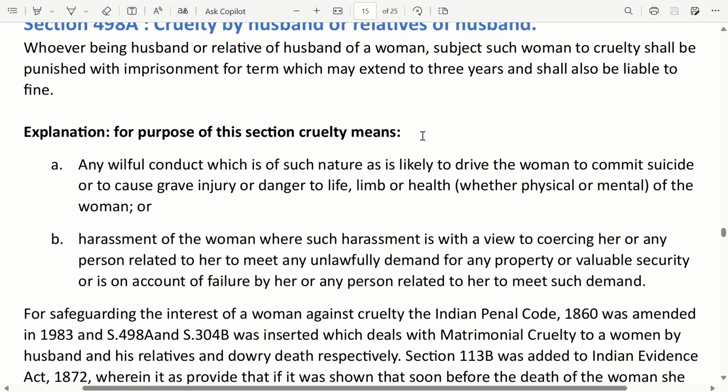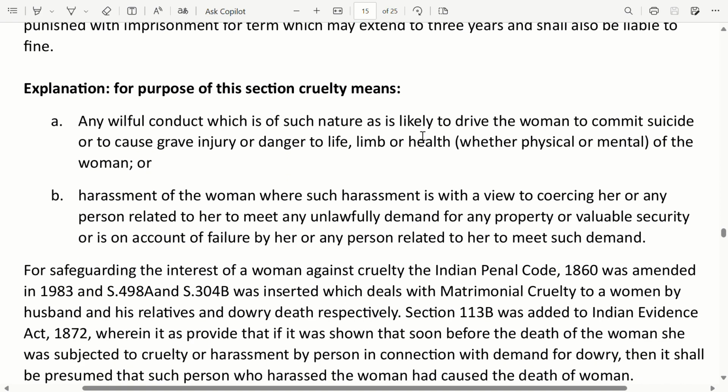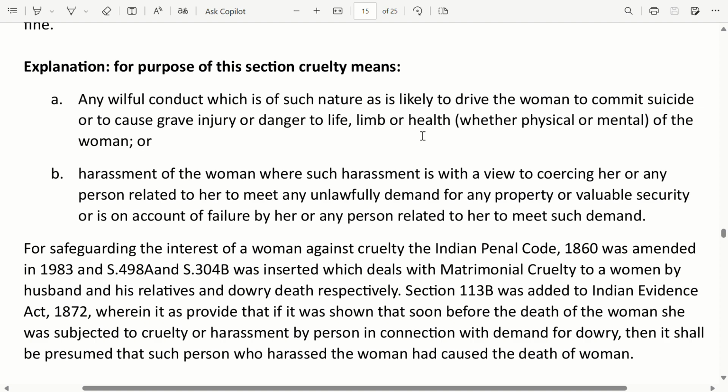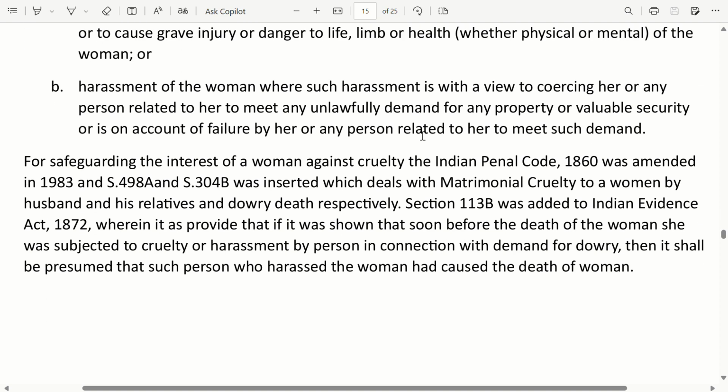For safeguarding the interest of a woman against cruelty, the Indian Penal Code 1860 was amended in 1983, and Section 498A and Section 304B were inserted, which deal with matrimonial cruelty to a woman by husband and his relatives and dowry death respectively. Section 113B was added to the Indian Evidence Act 1872, wherein it was provided that if it was shown that soon before the death of the woman she was subjected to cruelty or harassment by a person in connection with demand for dowry, then it shall be presumed that such person who harassed the woman had caused the death of the woman.